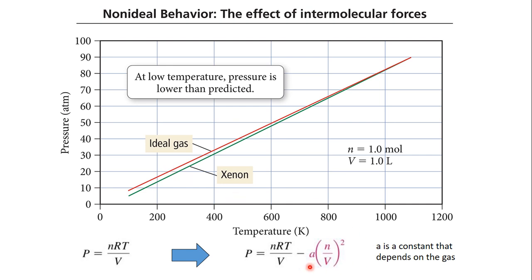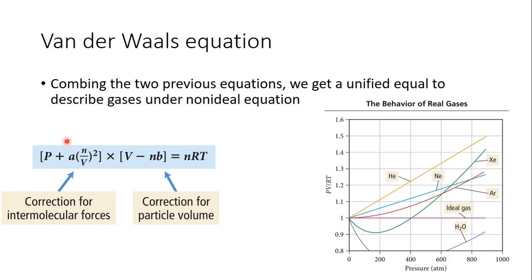And so we have a constant term to help with that, where a is just a constant that depends on the gas, multiplied by n divided by V, moles divided by volume, squared. So we just have to reduce the amount of pressure we have because it is lower. And we can combine these two equations and we get the unified van der Waals equation, where we're saying we have to correct for intermolecular forces and we have to correct for volume. And when we do that, we can start to predict gases behaving like they really do.